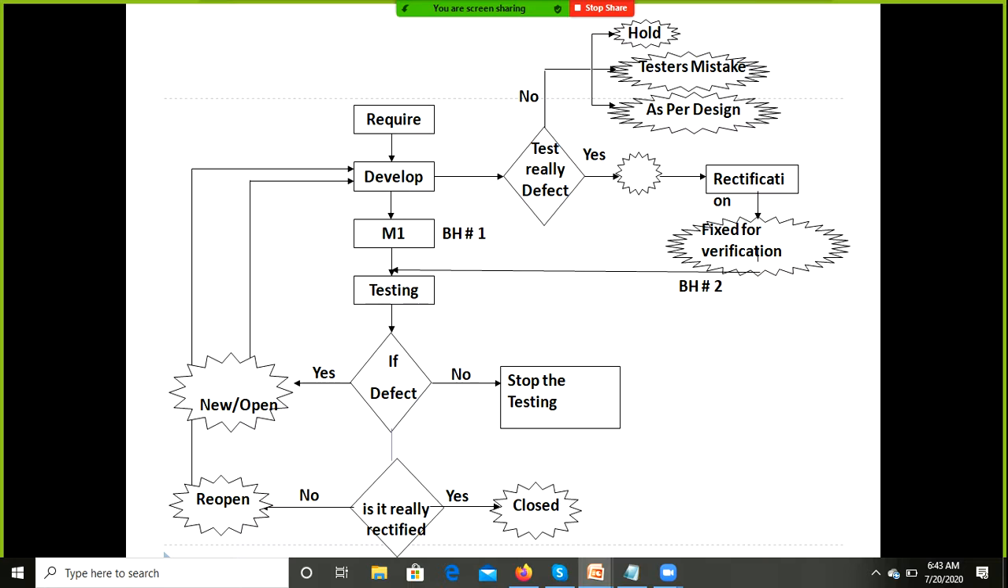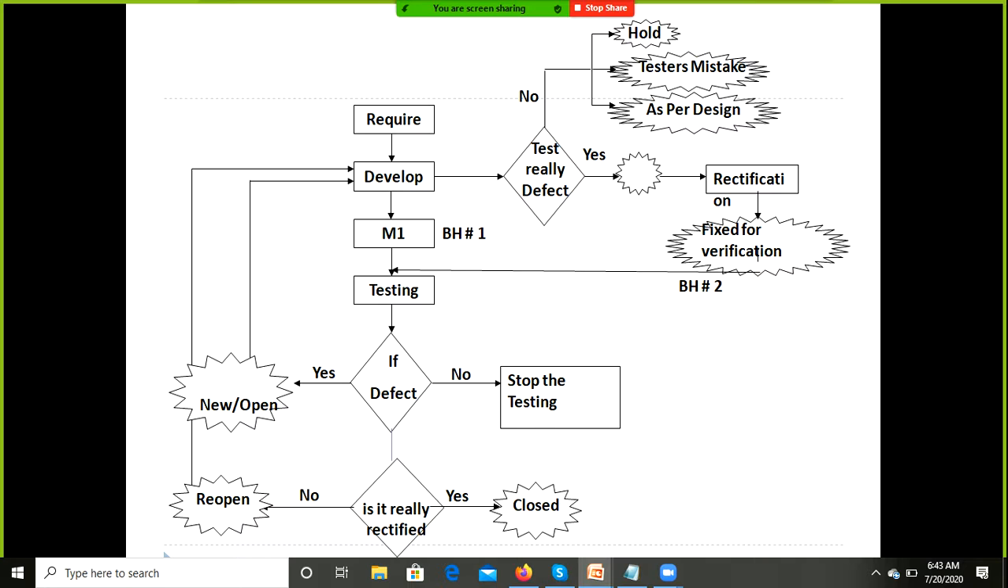Bug is nothing but, who is going to rectify the defect? The developers will rectify the defects. If the developers accept the defect, that's called a bug.